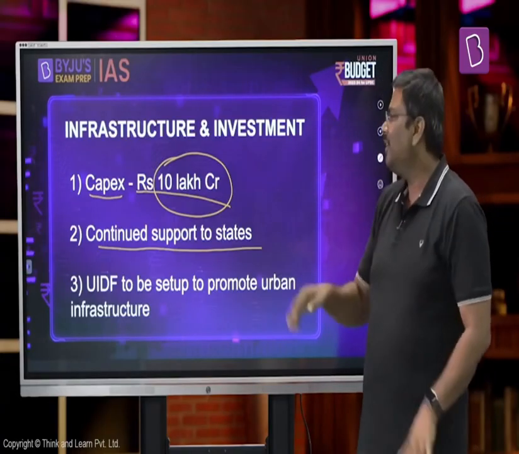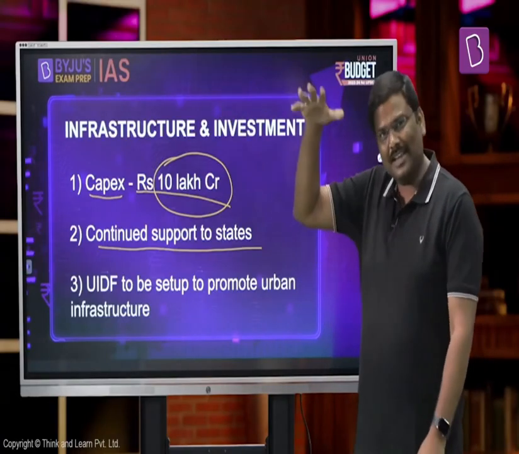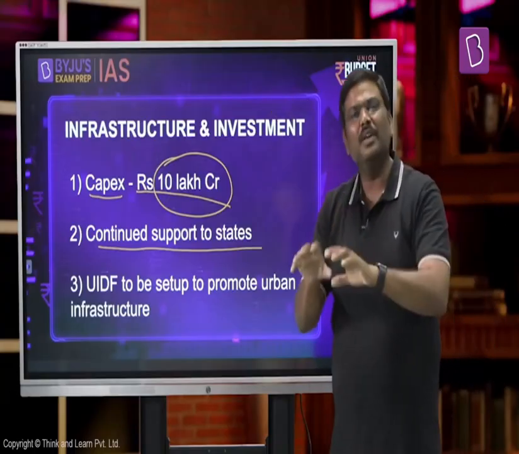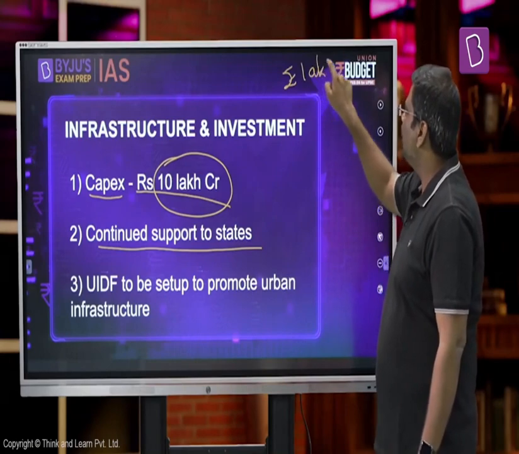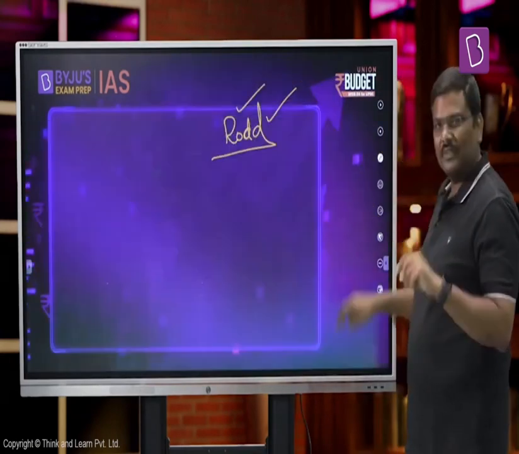And in the last year's budget, when I say last year and this year, please understand I'm talking about the financial year 24 as the current year, because the budget is for that year. And when I say last year, assume it for the financial year 23. So for the last year, the government of India further increased the amount of loans to 1 lakh crore rupees. And please understand this, there were certain conditions attached to it.